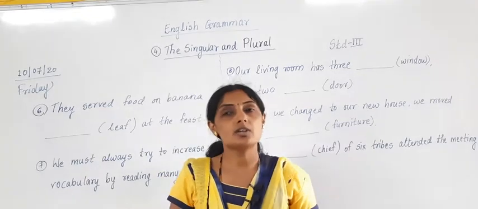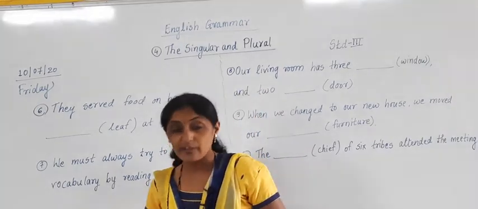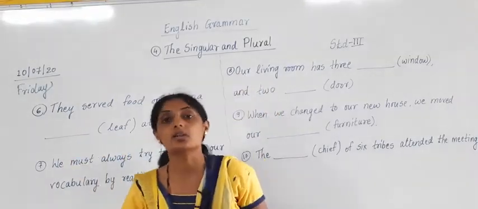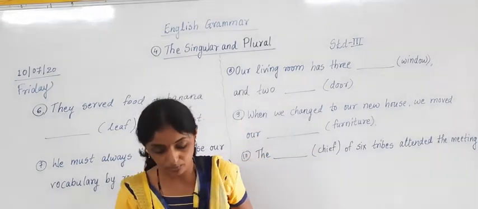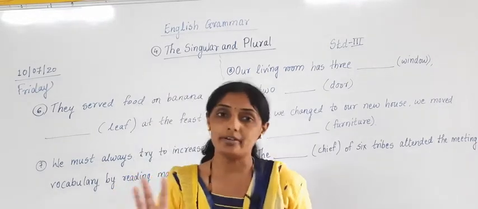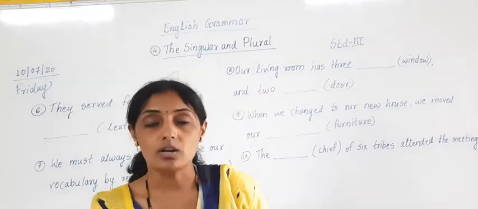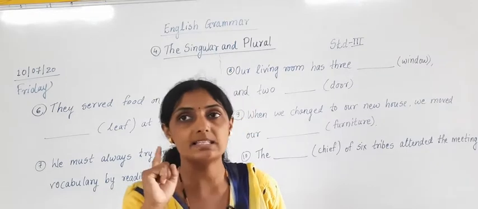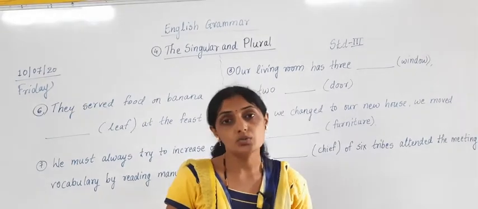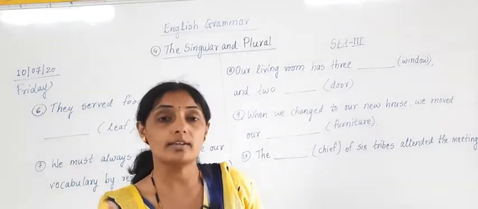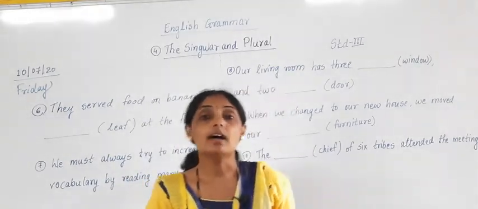Till yesterday we were studying some rules, and after the rules we studied some questions, correct? Which are those questions? Fill in the blanks. Fill the blanks with the correct plurals. Singular forms are given, and instead of singular forms we have to write down the plural form of the noun. You know it very well. Singular nouns are those nouns which stand for one person, one place, one animal, one bird or one thing. They are called singular. And the nouns which stand for more than one person, more than one place, more than one animal, more than one bird, they are known as plurals.